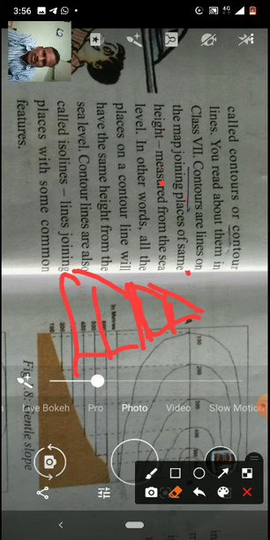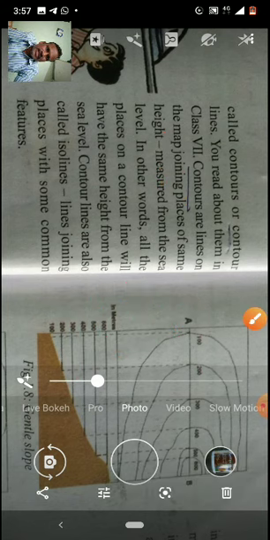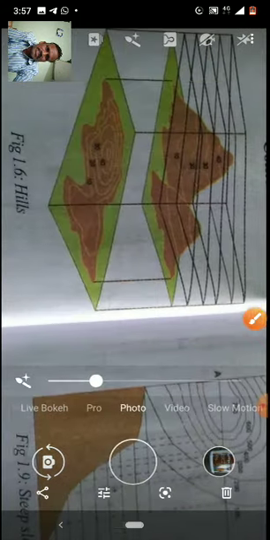Okay. Contour lines are also called isolines, lines joining the places with some common features. Contour lines have one more name, isolines. Isolines means these lines connect the dots which are located on the same height. The meaning is the same, children, don't worry. And next we go to the next slide.